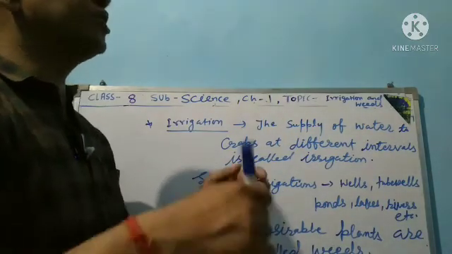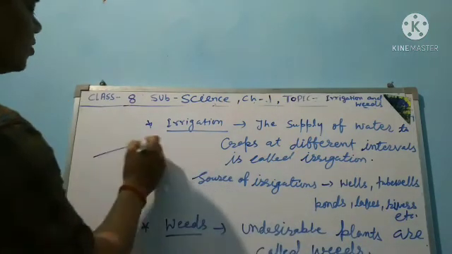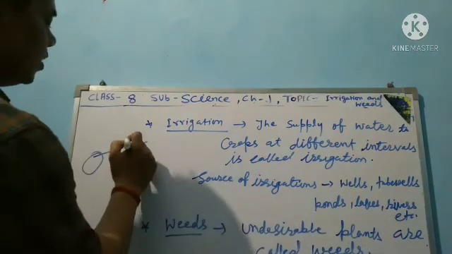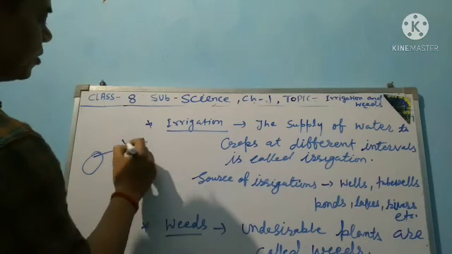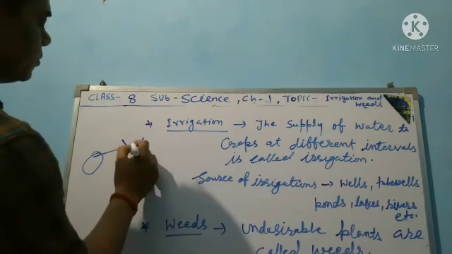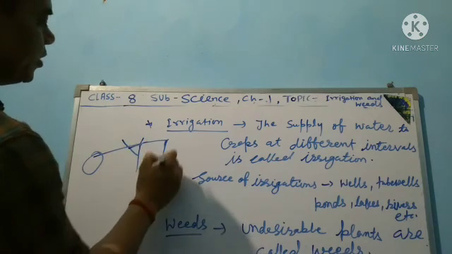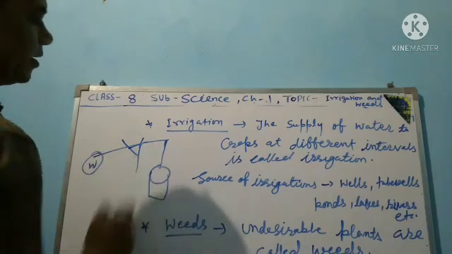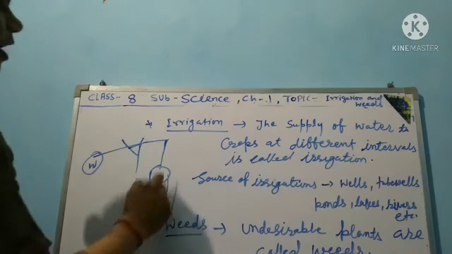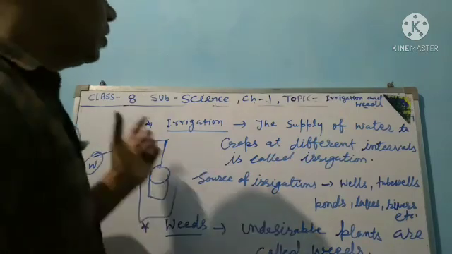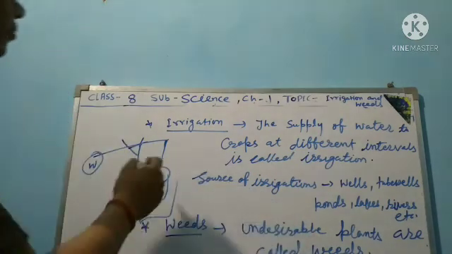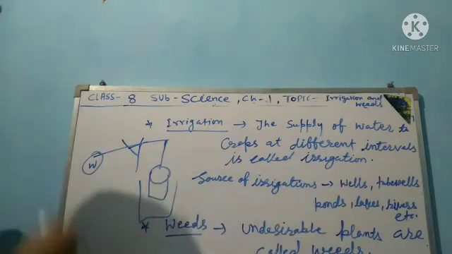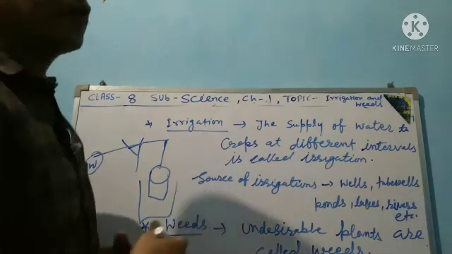Then the dhekli system: on one side is the bait, on the other side the bucket is filled. This dhekli system was used in ancient times to irrigate crops.